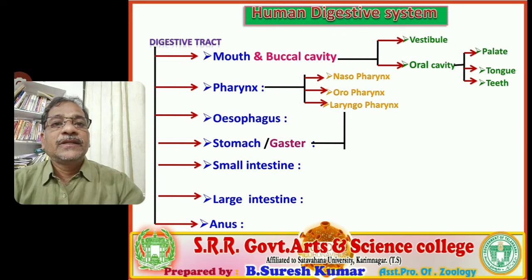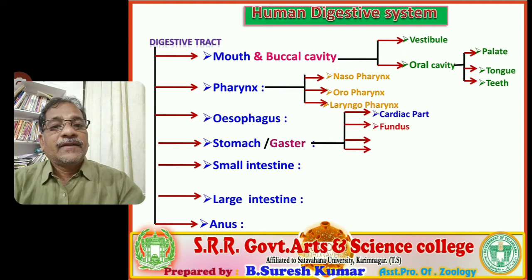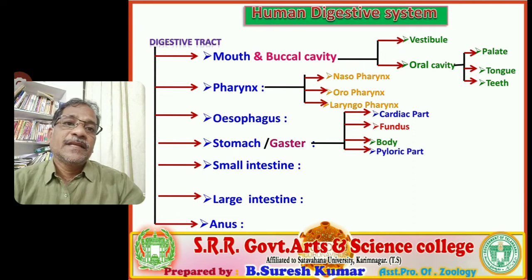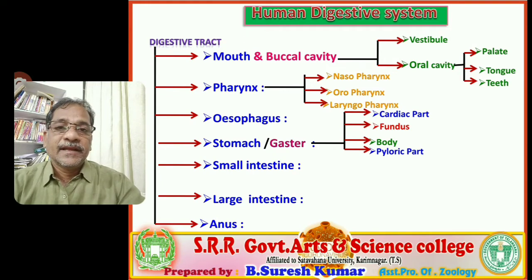The pharynx leads into the esophagus, then the esophagus leads into the stomach. The stomach again contains four regions. They are sequentially differentiated as cardiac part, fundus part, body, and pyloric part. Sequentially you observe all these parts, I am discussing from the anterior to the posterior direction. So the mouth is present at the anterior end of the individual, and the anus is seated at the posterior end of the body.